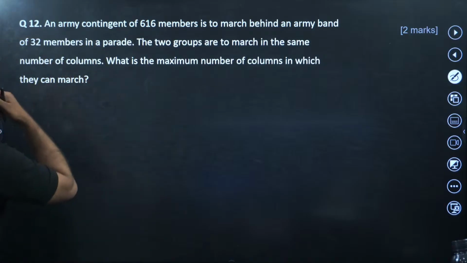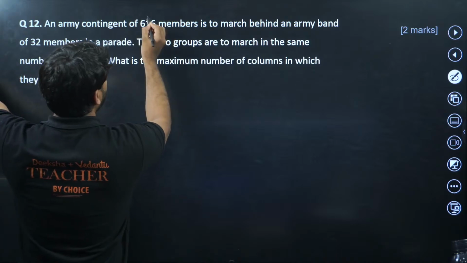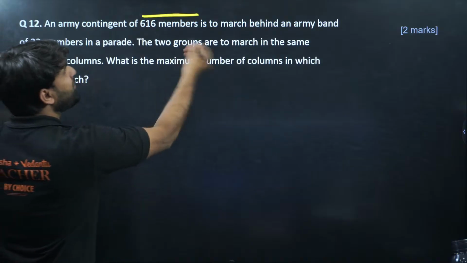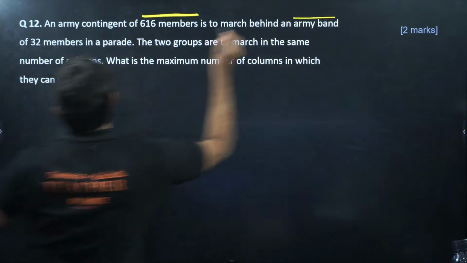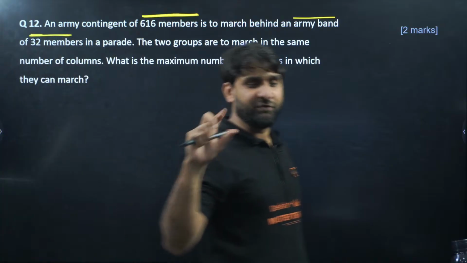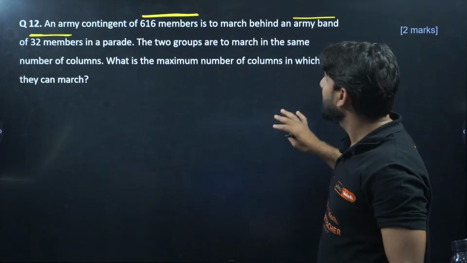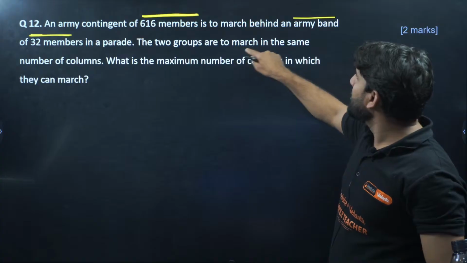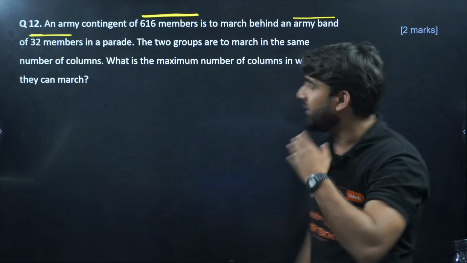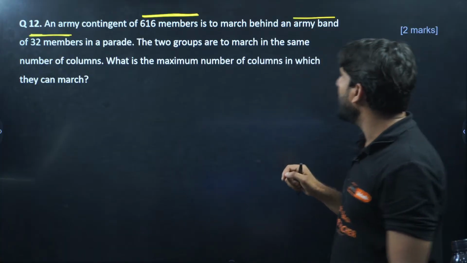So basically the question is, an army contingent of 616 members. Okay, there are 616 members, and they have to march behind an army band. And the army band has 32 members. Total army 616 members are there. The two groups are to march in the same number of columns. Okay, there should be two groups and they should go in the same number of columns. Number of columns should be the same. What is the maximum number of columns in which they can march?